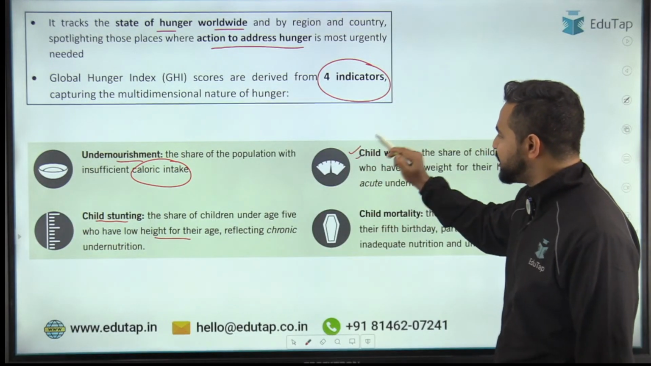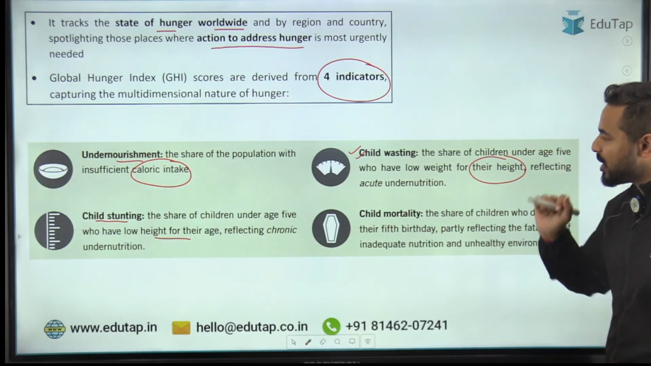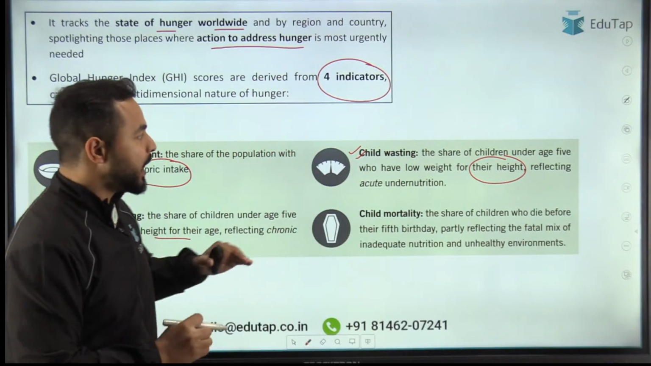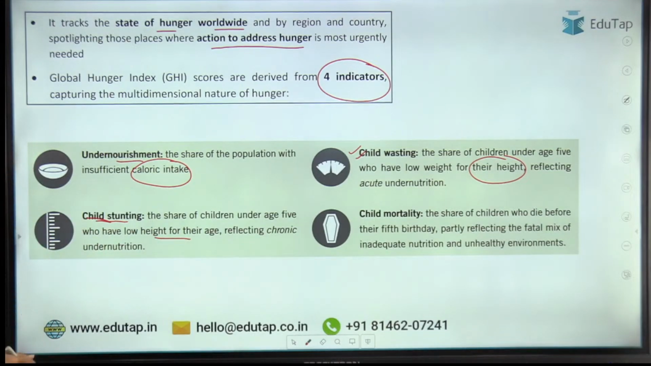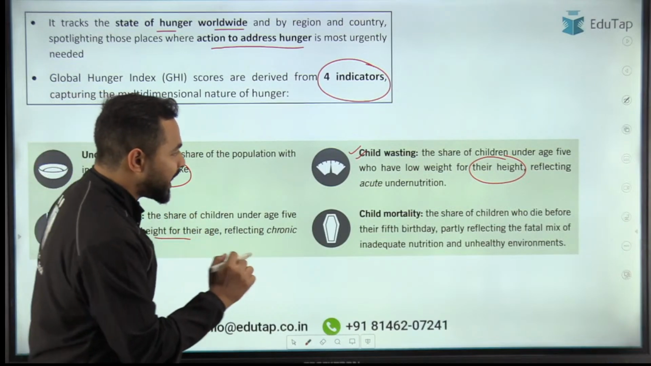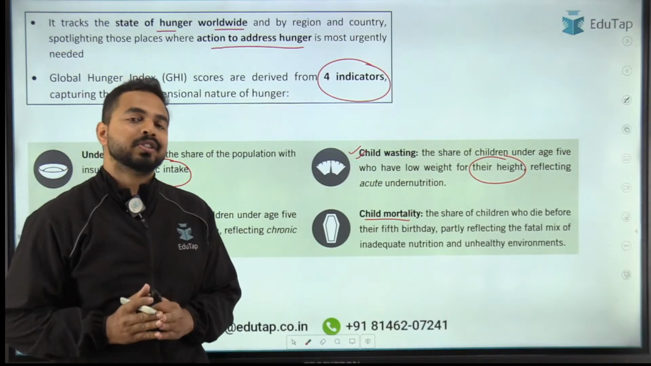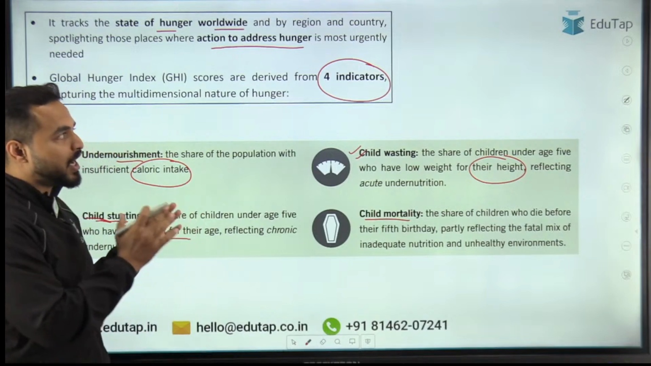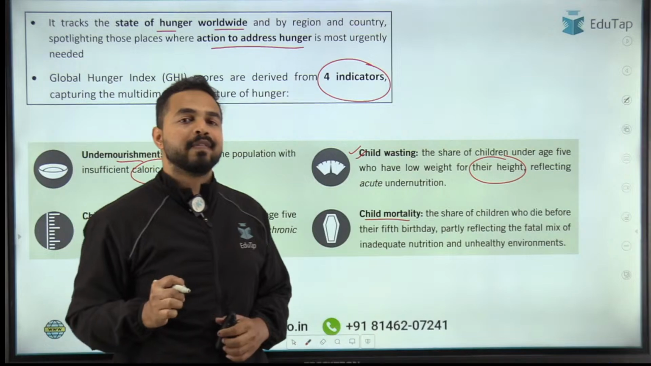Then we have child wasting, in which the child has low weight with respect to his or her height. So in child wasting, your weight is low according to your height. In child stunting, we see that according to their age, their height is low. After that we have child mortality, which means children who lost their life before completing their 5th birthday. So these are the 4 indicators used by the Global Hunger Index to assess the severity of hunger levels across the world.